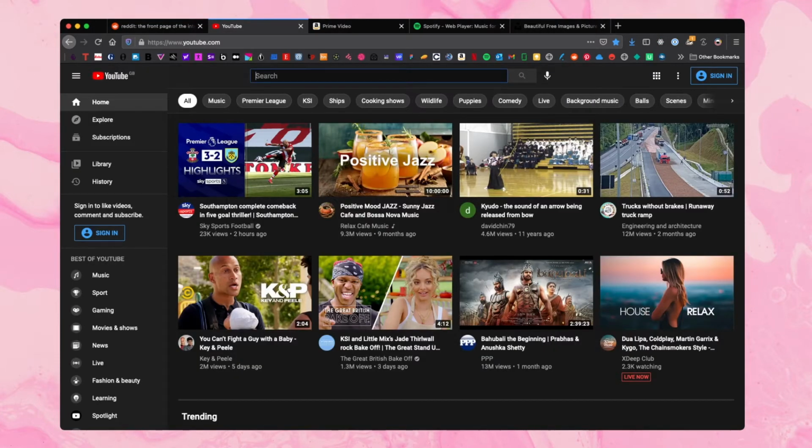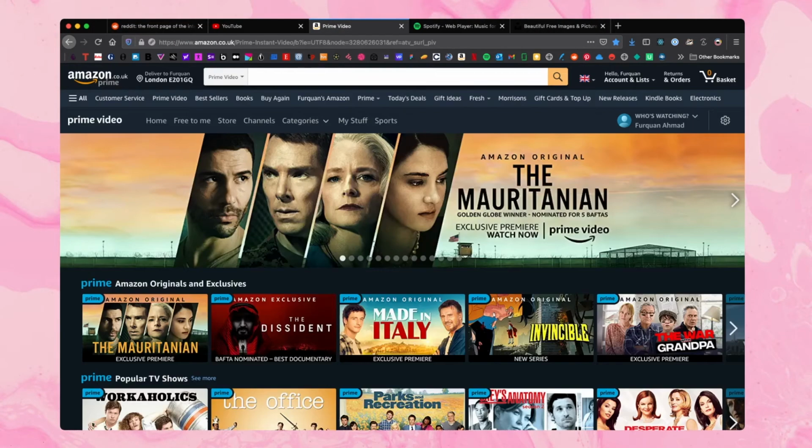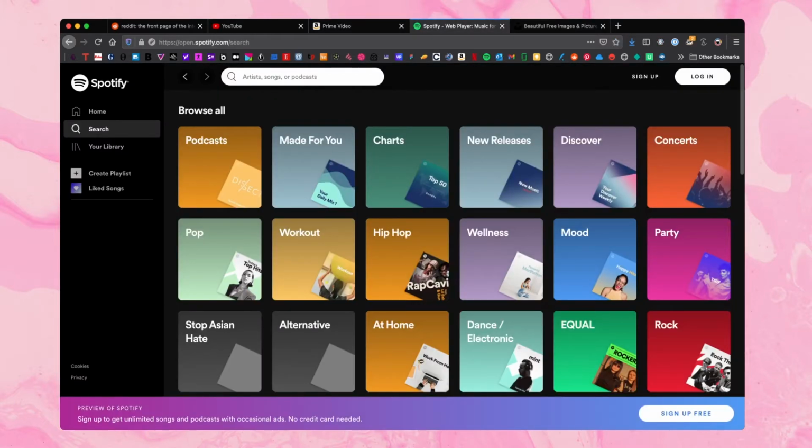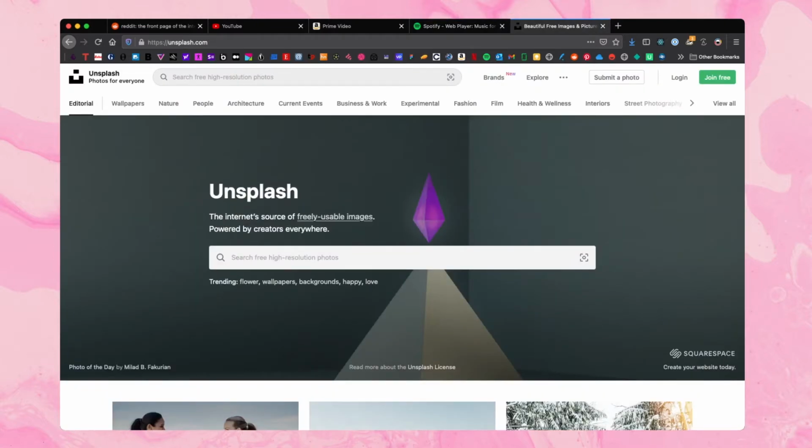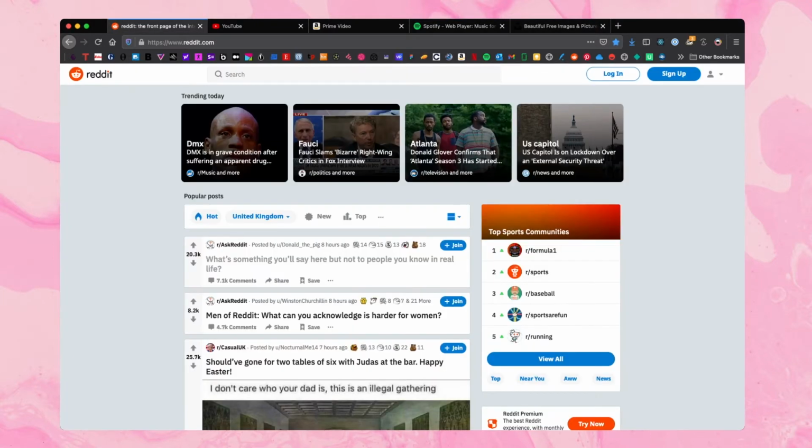YouTube do something similar here as well. Amazon Prime, you can search right at the top. Similar to Spotify, if I want to search for a song, I go to the top, and the same with Unsplash. So hopefully Jacob's Law showcases this principle that users will expect your website to work in a similar way to websites they've been using day to day.